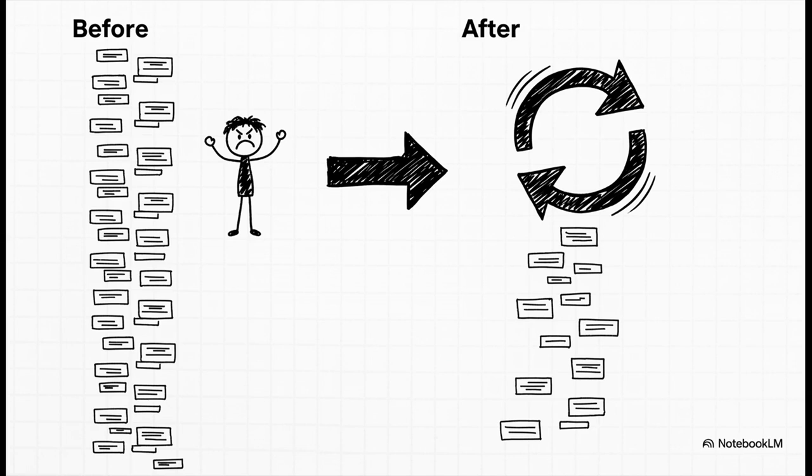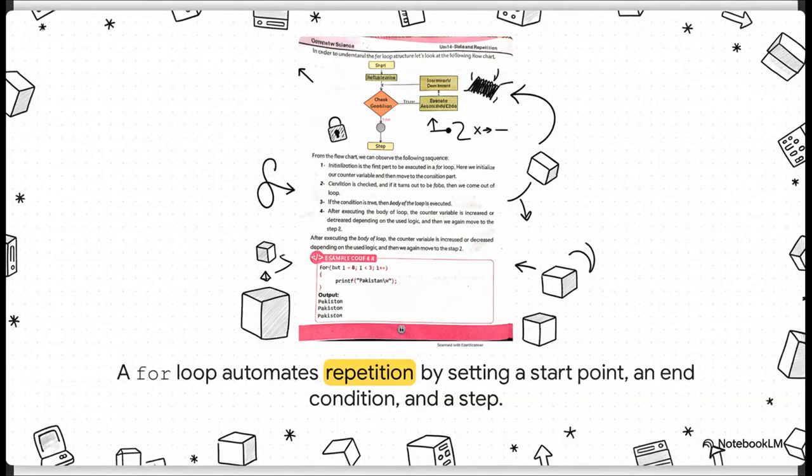Making decisions is powerful, for sure, but being efficient is just as important. I mean, imagine you needed to print hello 1,000 times. You wouldn't want to copy and paste that command over and over again, would you? Of course not. And that's the exact problem that loops were invented to solve. A for loop is just a brilliant tool for automation. It basically has three parts: a starting point, a condition to check if it should keep going, and a step it takes after each time it runs. So the code inside the loop will just run over and over and over until that middle condition finally says, okay, we're done.